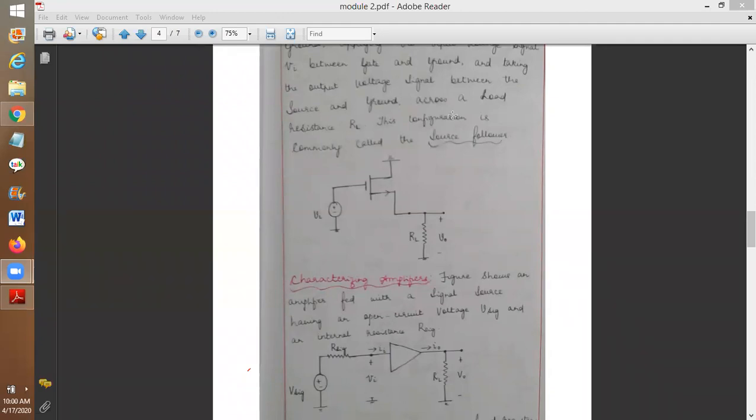This will be for 5 marks. You have to draw the circuitry and show the input and show the output also.